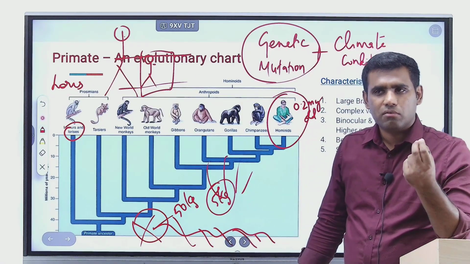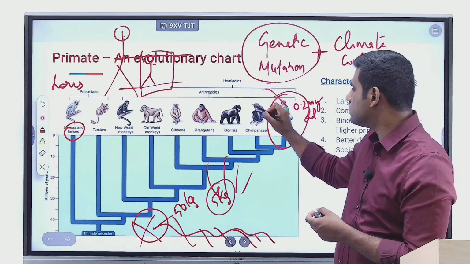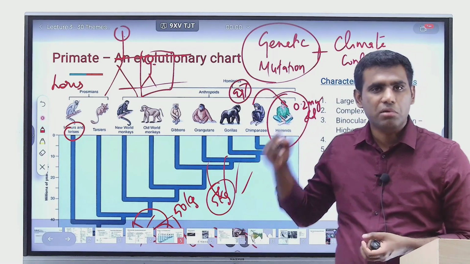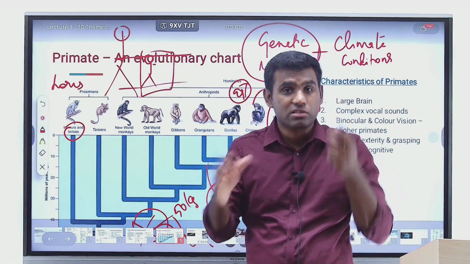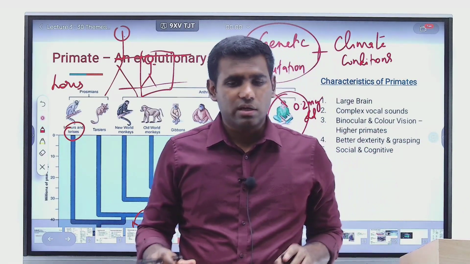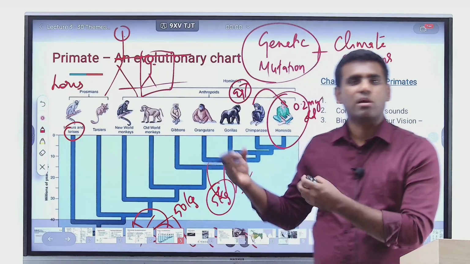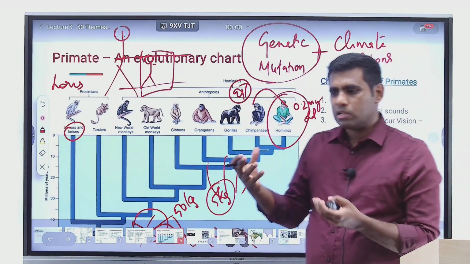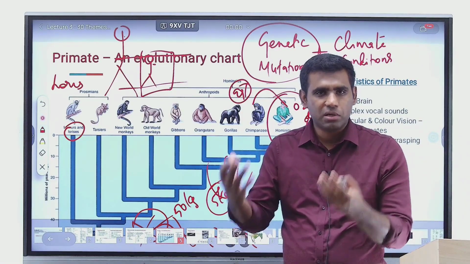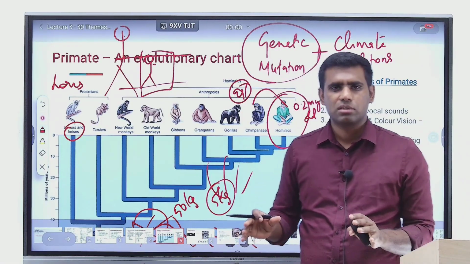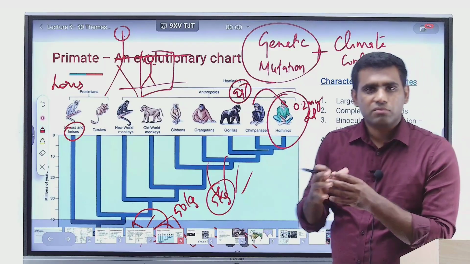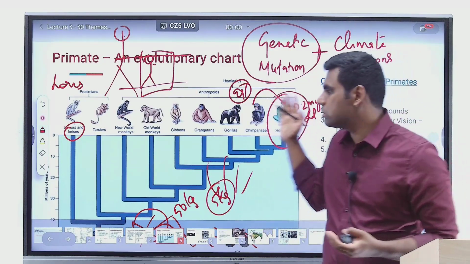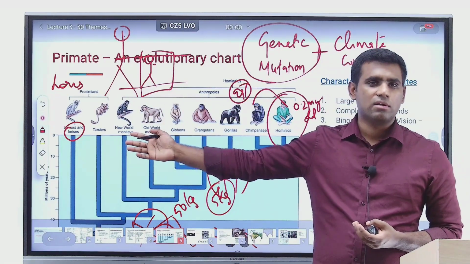In fact, we are so closely related to chimpanzees that 99% of our DNA between chimps and human beings is very similar. There isn't any difference between us, right? So I hope you have got an idea of what an order is, right? An order is a collection of animal species or plant species, right? All members of these different species have very common traits across each other, connecting to each other, right?